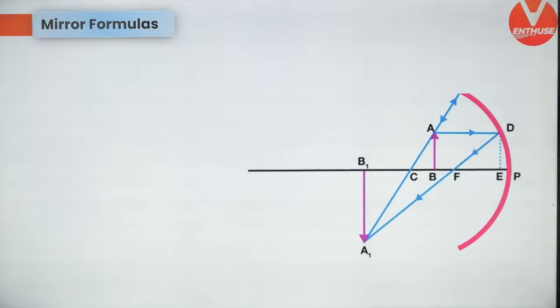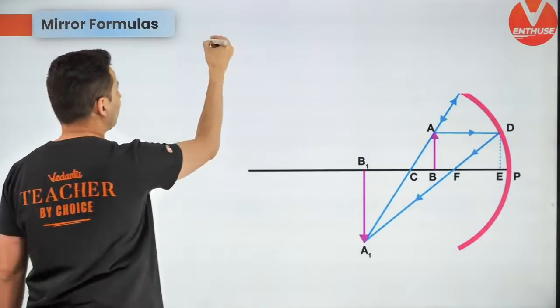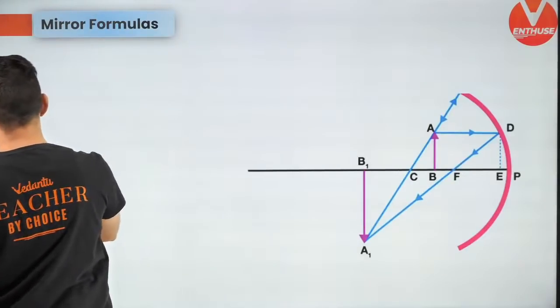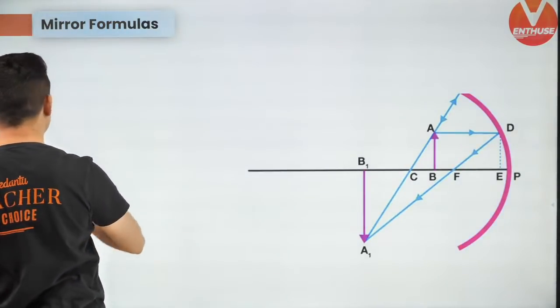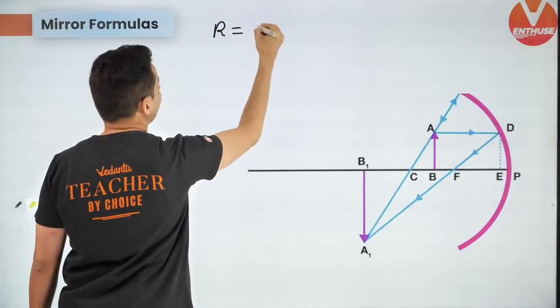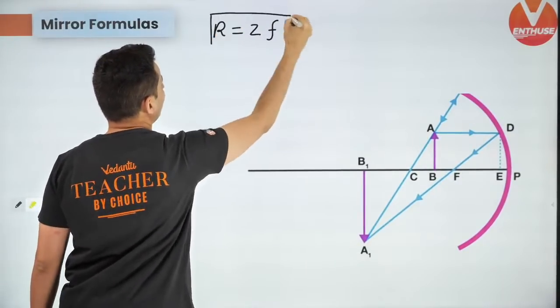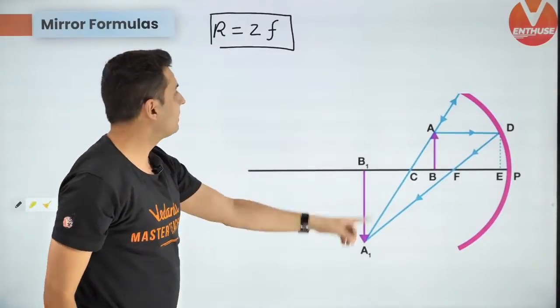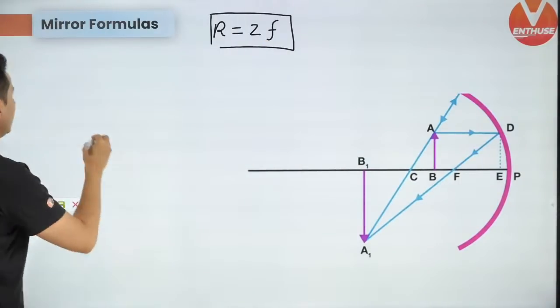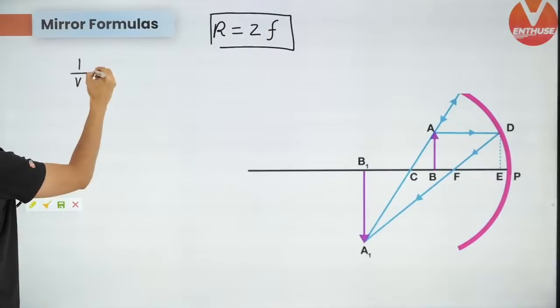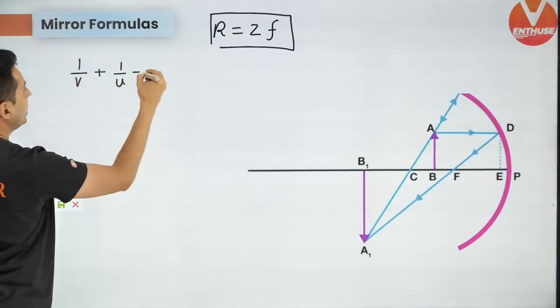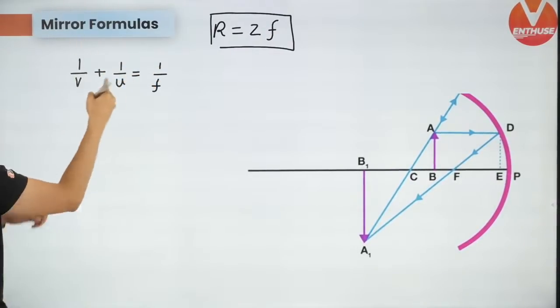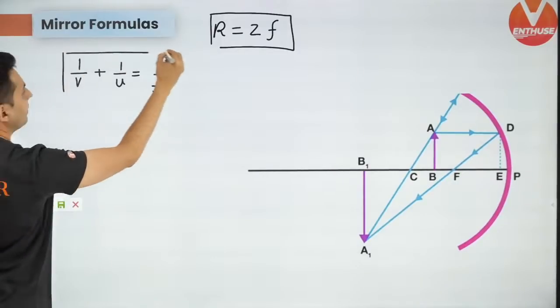So let's have a look at all the mirror formulas which are going to be helpful for you. Number one formula is radius of curvature and focal length. R is equal to 2f. That's one formula. R is the radius of curvature, f is the focal length. Next up, 1 by v plus 1 by u is equal to 1 by f. This is called the mirror formula, standard.